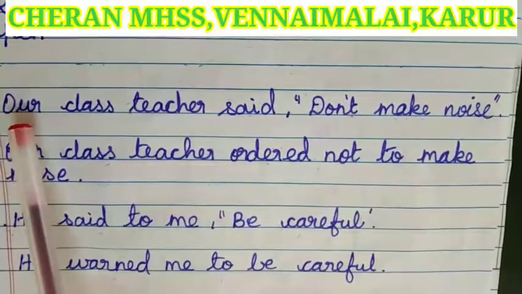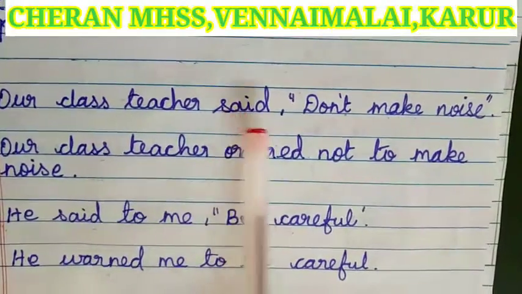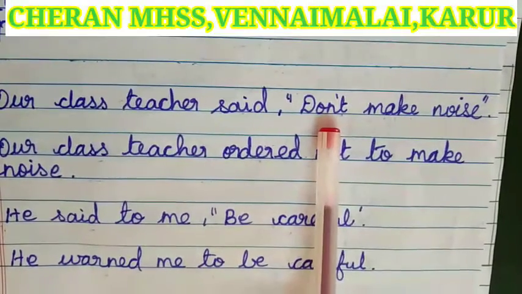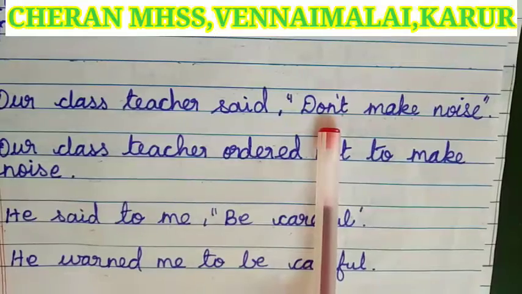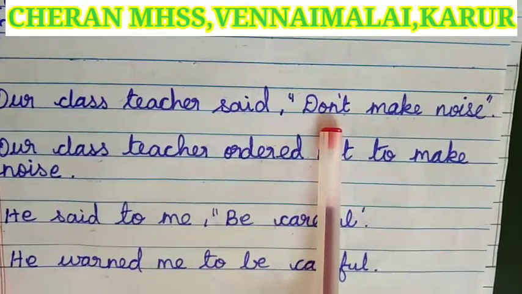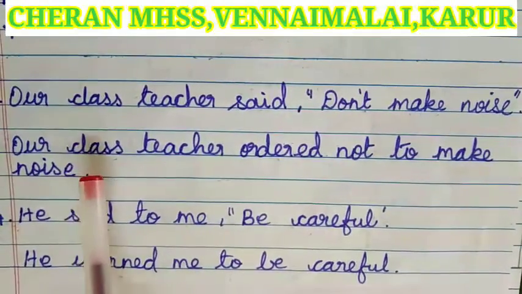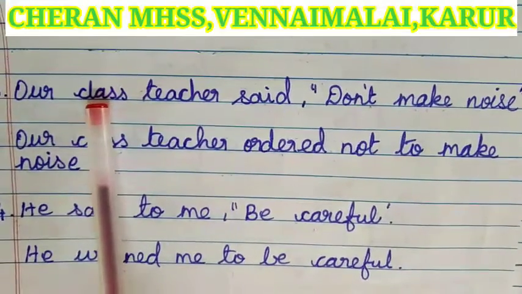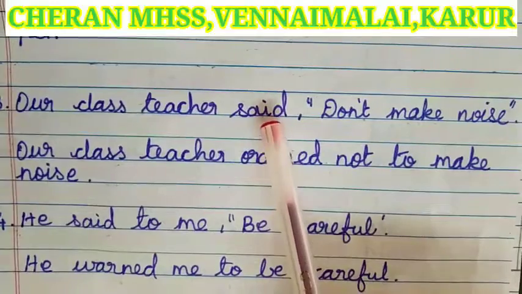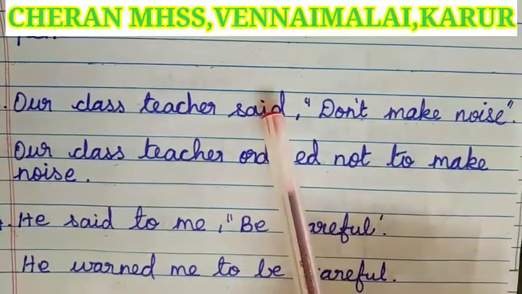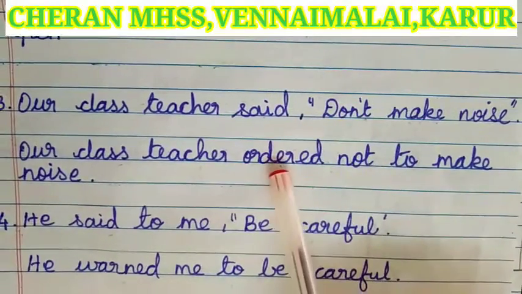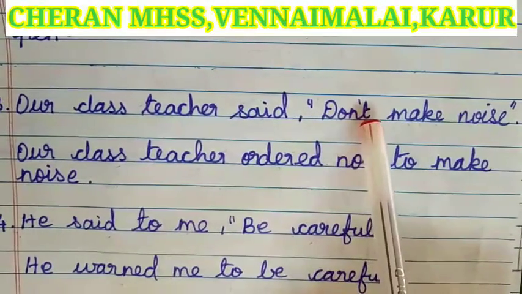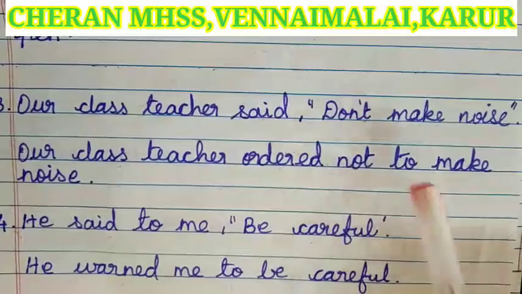Next example: our class teacher said, "Don't make noise." Children, the reported part looks like an order and it is in negative form. Our class teacher, the speaker, stays the same. Next, the reporting verb "said," instead of "said," we have to write "ordered" because the reported part looks like an order.